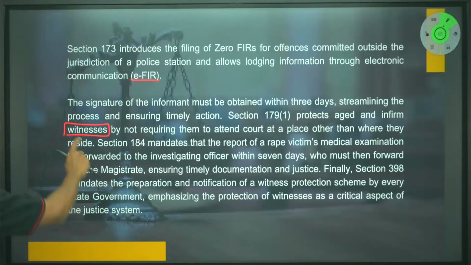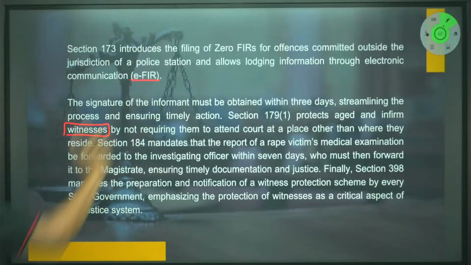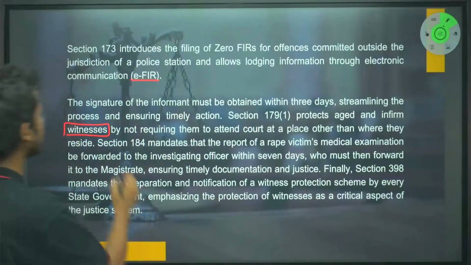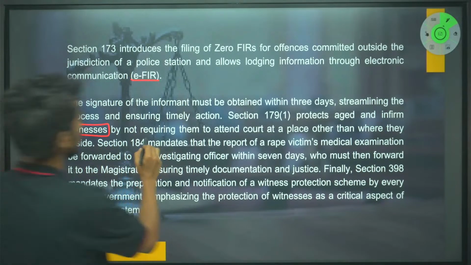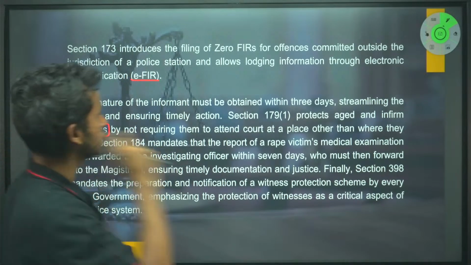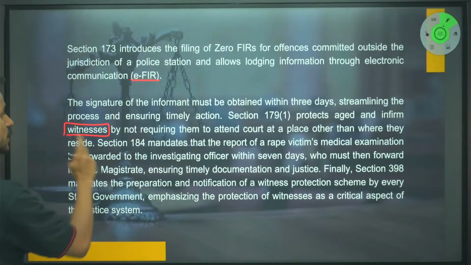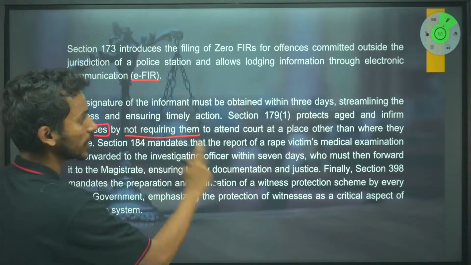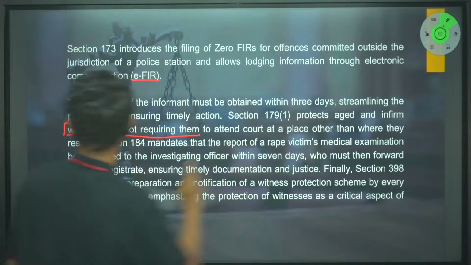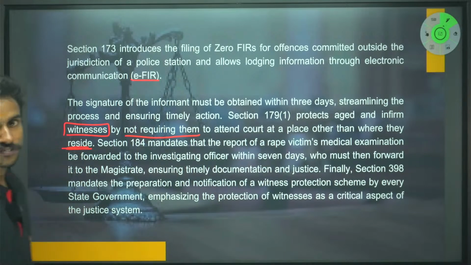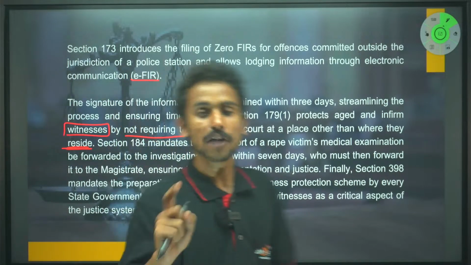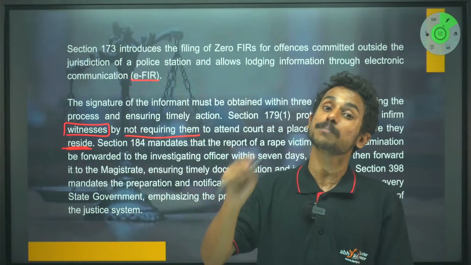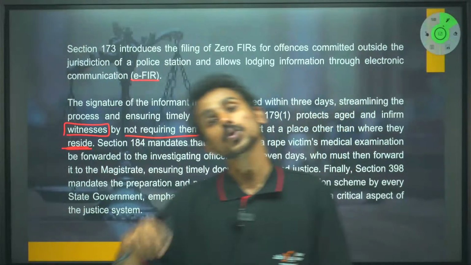Similarly, if a witness is aged or infirm, you cannot force them to attend court at a place other than where they reside. So if there is a witness who is aged or infirm, you have to call him to a court located in the place where he resides. You cannot call him to another place.